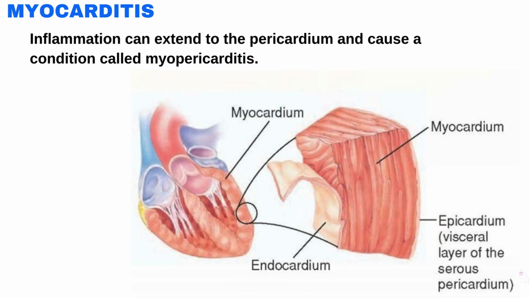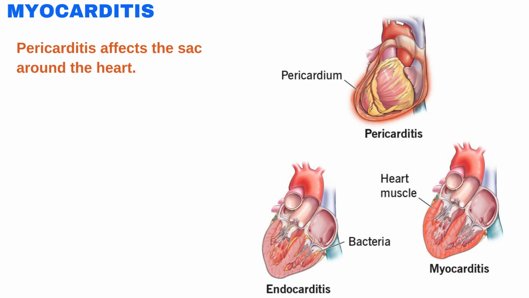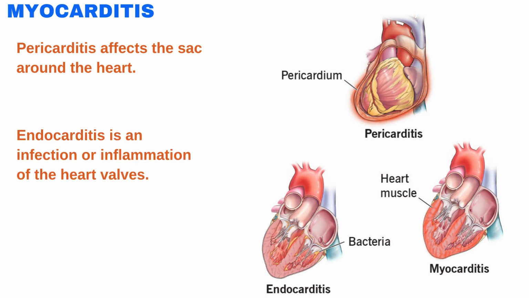Inflammation can extend to the pericardium and cause a condition called myopericarditis. This will cause symptoms of both myocarditis and pericarditis. Myocarditis is different from other types of inflammation because each kind happens in a different part of the heart. Pericarditis affects the sac around the heart. Endocarditis is an inflammation of the inner layer of the heart. It involves the heart valves.